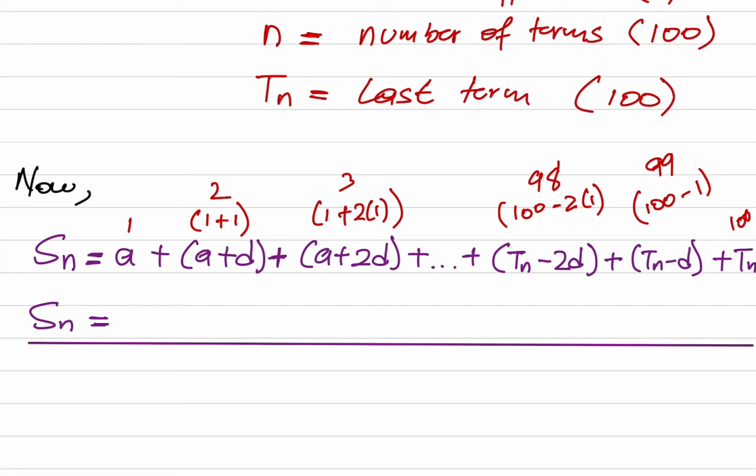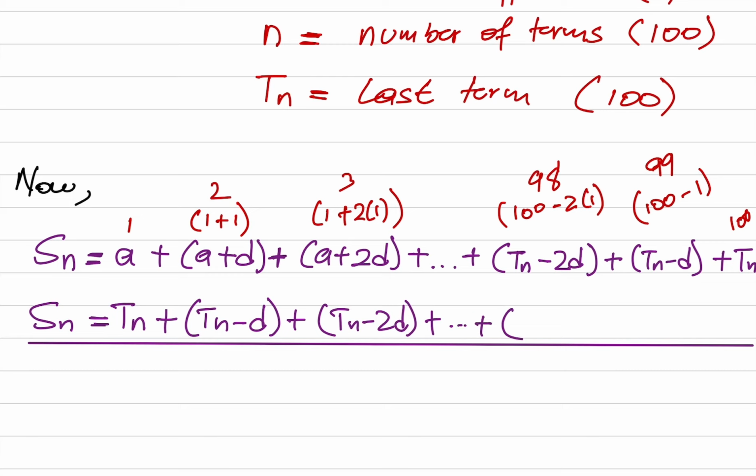So our largest term, we know that is Tn. So we're going to have Tn here, plus Tn minus D, plus Tn minus 2D, plus, what is it that we have here?